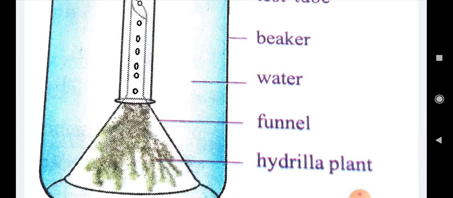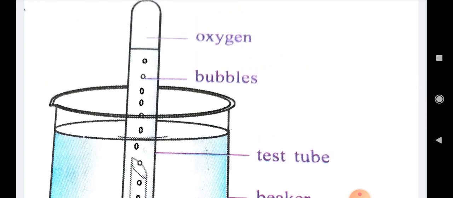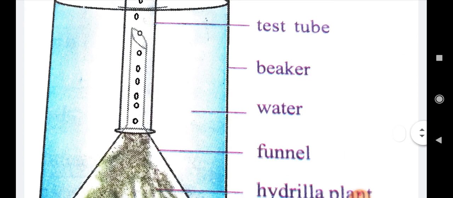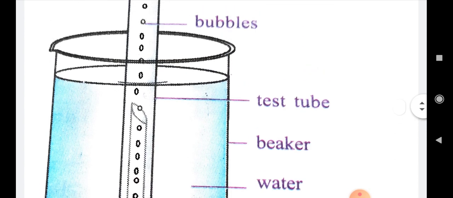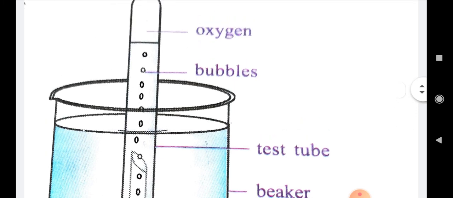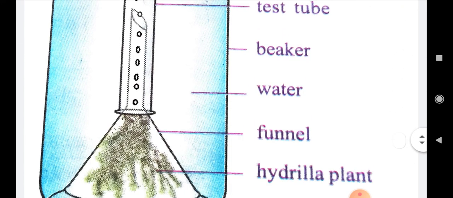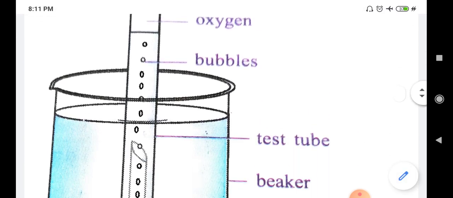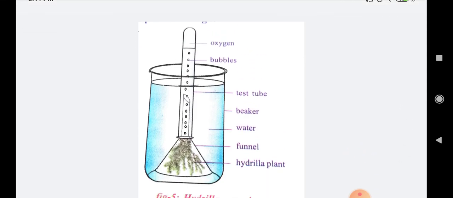After a few hours, you will observe bubbles forming in the funnel. This indicates that the hydrilla plant is releasing some gas. How can you prove that the gas released is oxygen? When you bring a burning matchstick near that gas, it will burn more furiously. So this indicates that the hydrilla plant is releasing oxygen gas when kept under the sunlight. This is the diagram you have to draw for the hydrilla experiment. I think you have understood this answer, and these are the 10 questions covered in the worksheet.